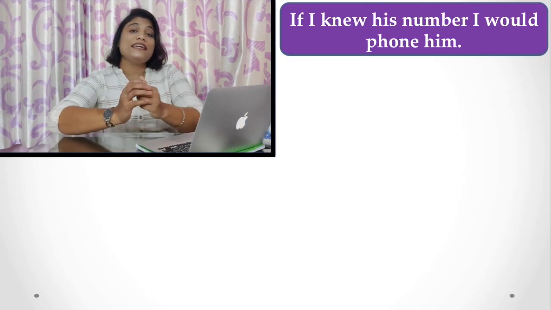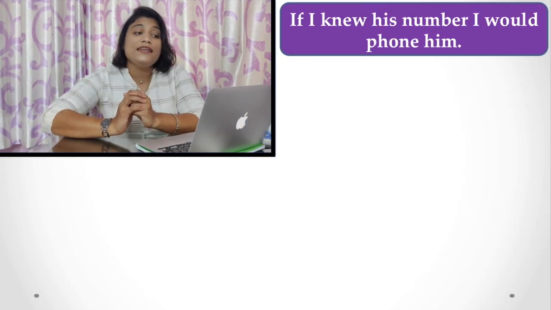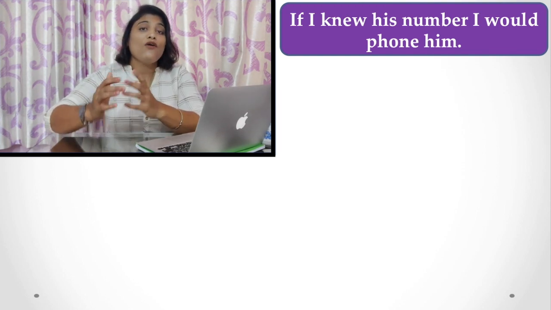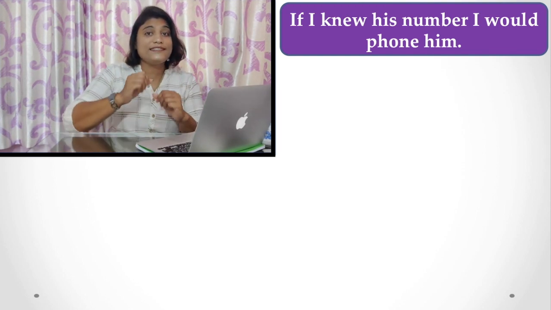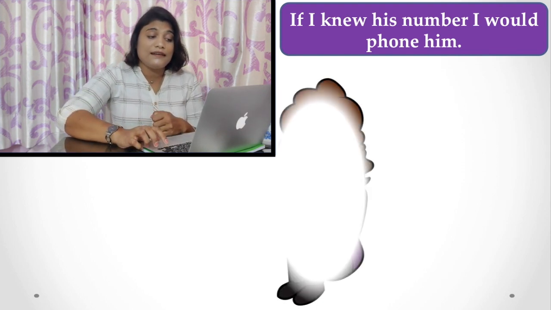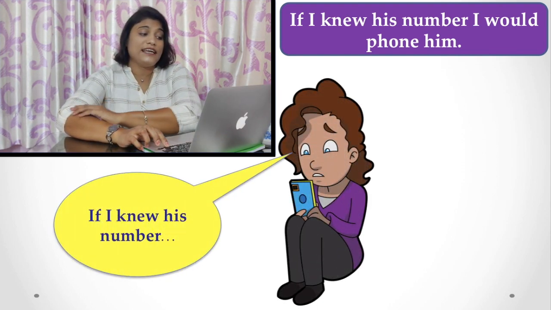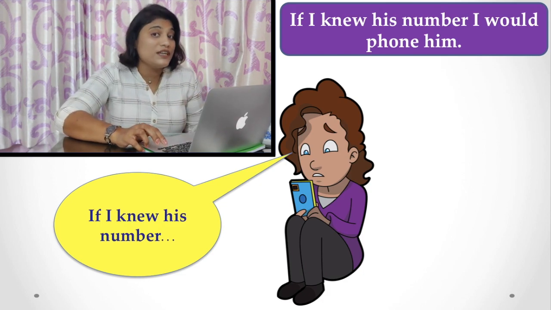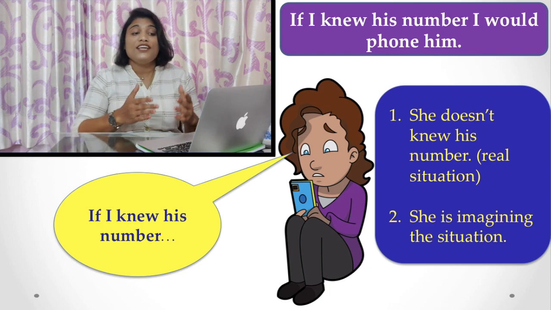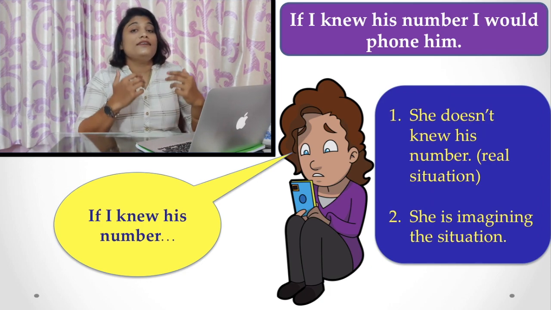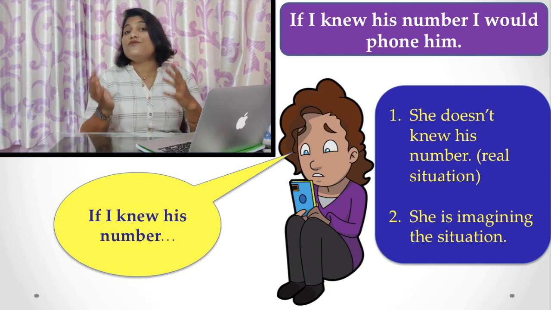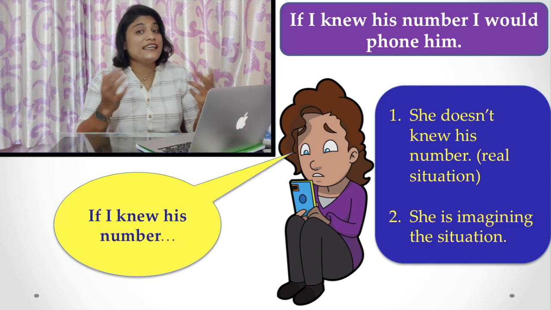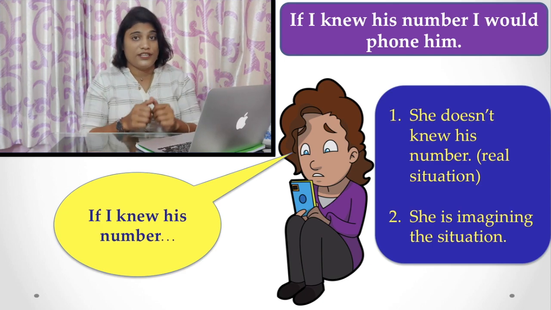First of all, if I say, "If I knew his number, I would phone him." What does this sentence mean? You see the picture first: the lady is talking, or I am talking, that if I knew his number, that means she or I actually do not know his number, and I am imagining that situation.